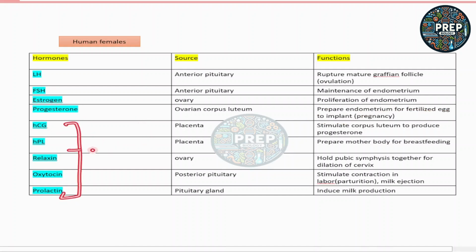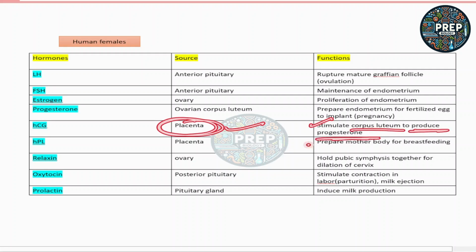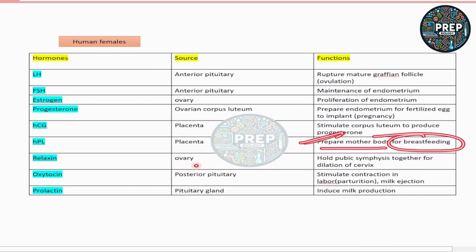Next, these all hormones are present in the pregnant woman. So first is the HCG, that is human chorionic gonadotropin hormone, which is secreted from the placenta, and it stimulates the corpus luteum to produce the progesterone. Next is HPL, that is human placental lactogen hormone, which is also secreted by the placenta, and it prepares the mother's body for breastfeeding.